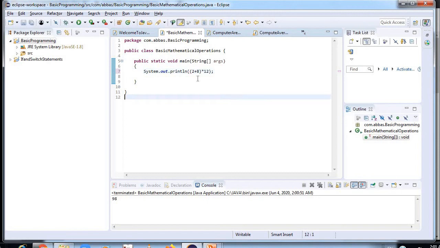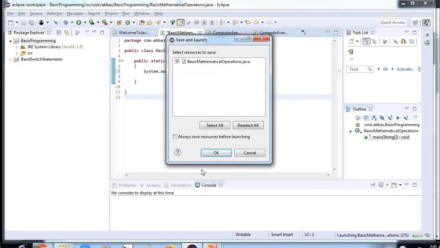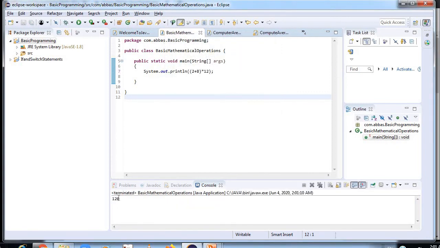Now we'll do some mathematics by using brackets. What will happen over here: 2 plus 8 is 10, and 12 tens are 120. Let's see the output. Here you can see 120. This was the simple basic mathematics stuff.